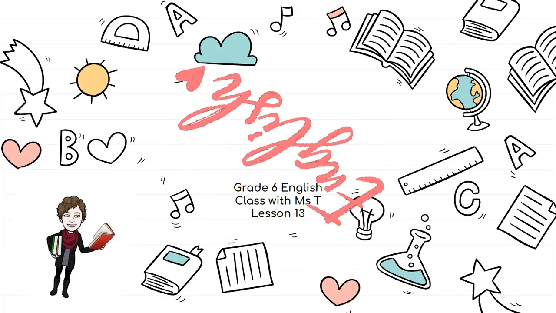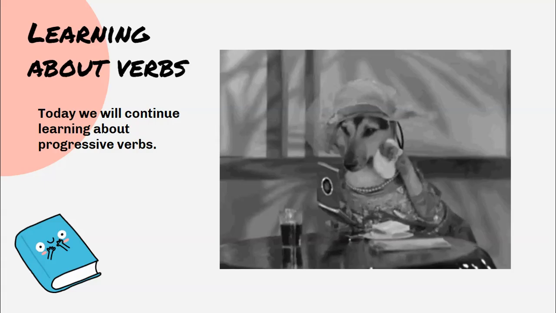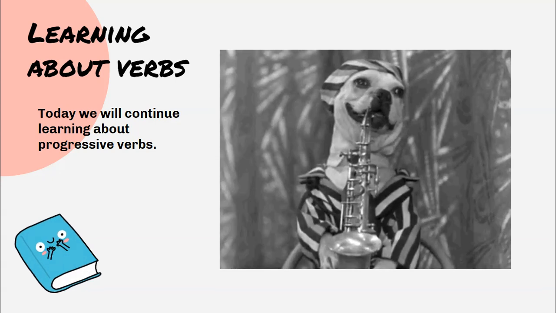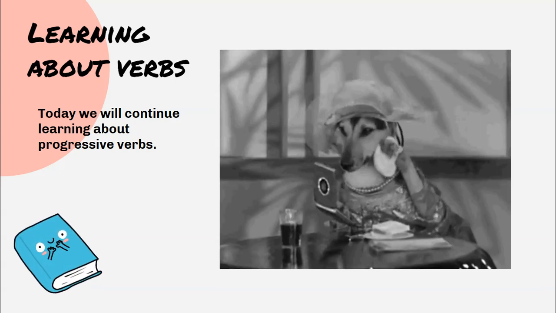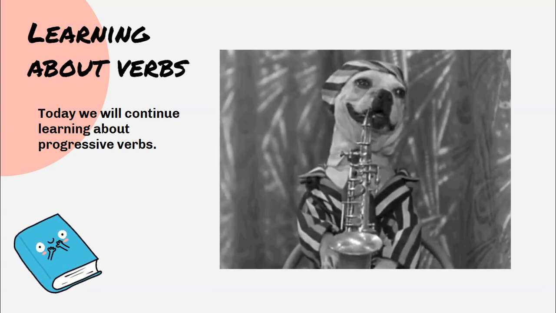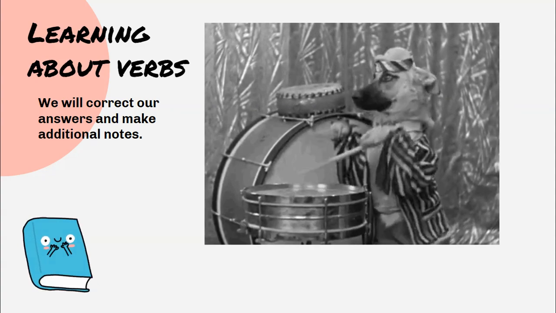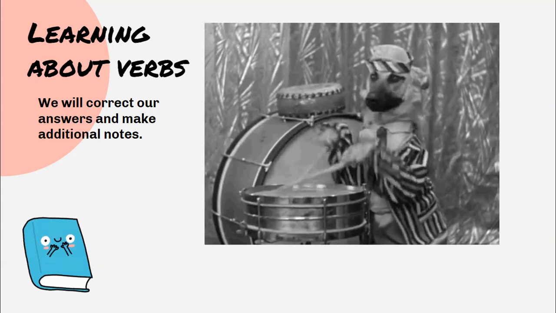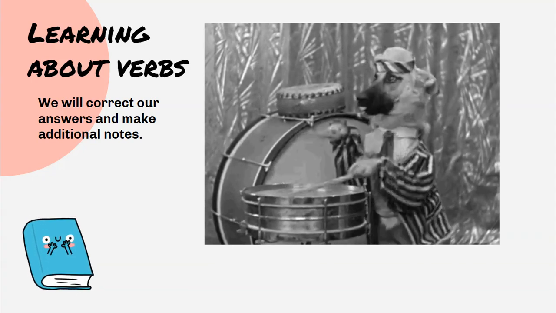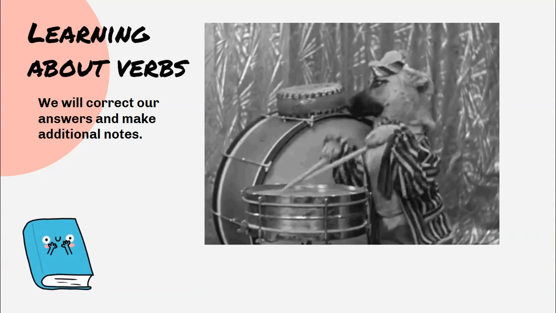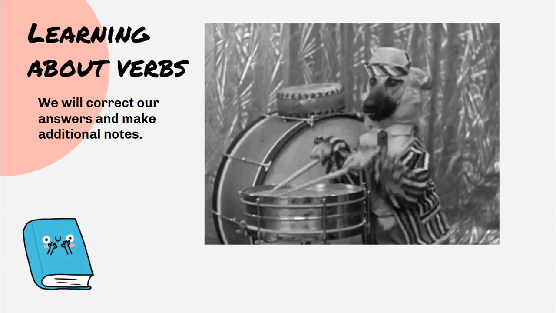Hi, grade sixes. Today we're going to be carrying on with a little bit of language. We're going to continue learning about verbs, and we're going to look some more at progressive verbs. And you're going to correct your answers from the work that you did on page 86 and 87 of your textbook, and you're going to make some additional notes. So you'll need some colored pens or your pencil, and get ready to go.